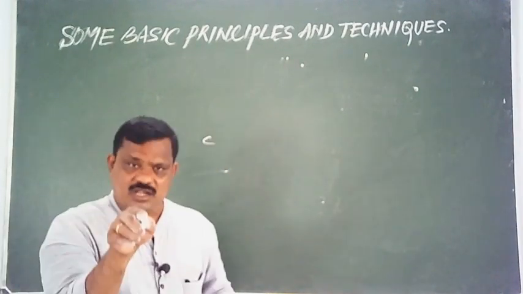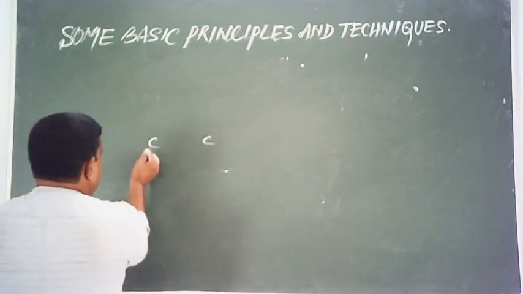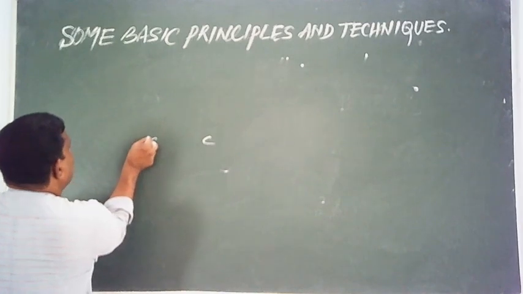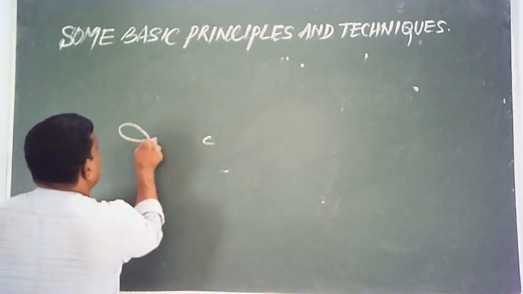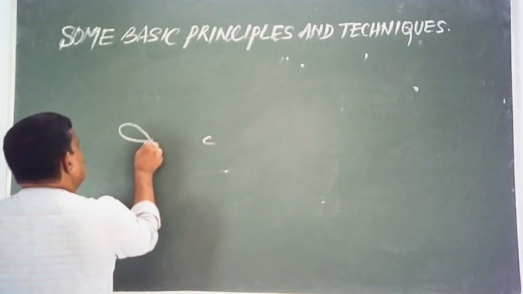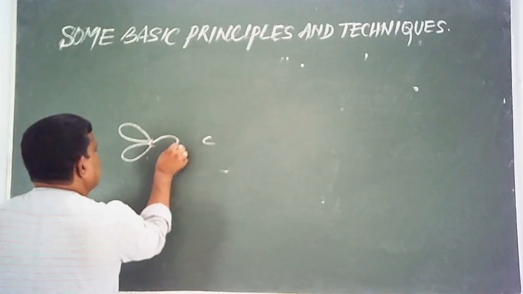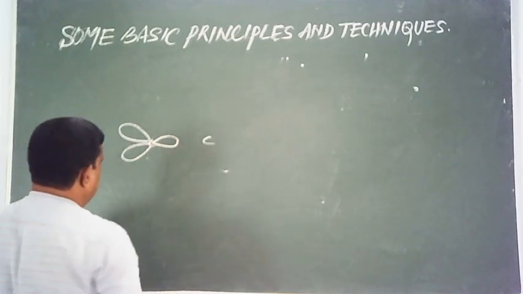The angle between any two orbitals is 120 degrees. Here is one sp2 hybrid orbital, another sp2 hybrid orbital, and say this is the third sp2 hybrid orbital.